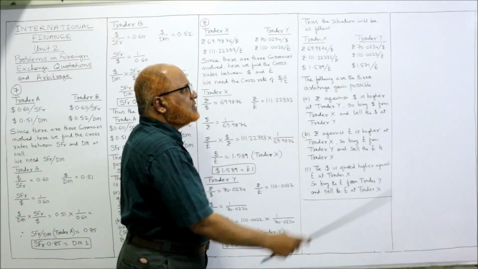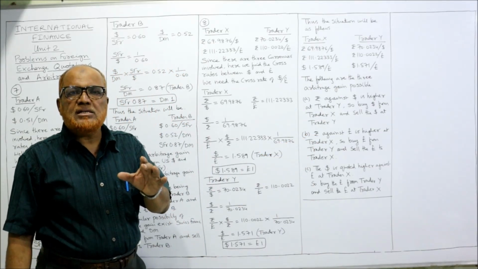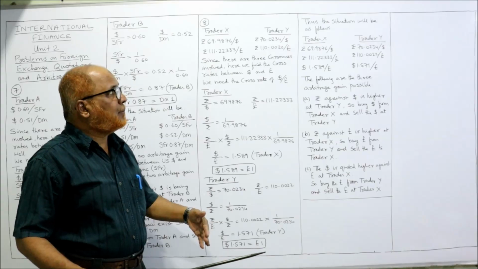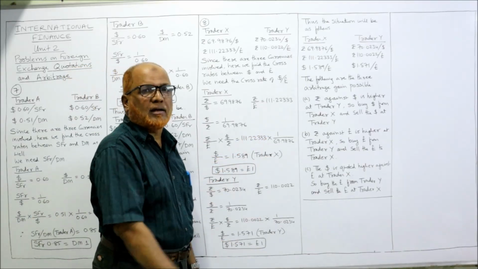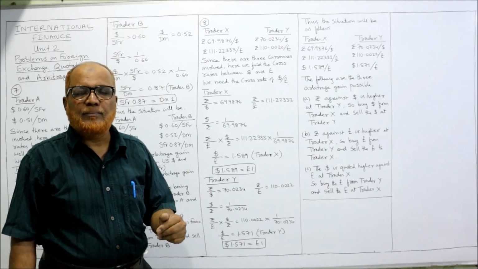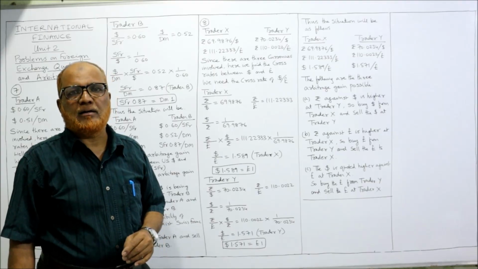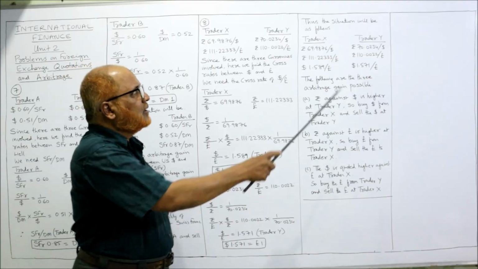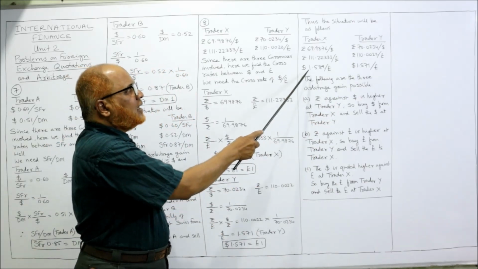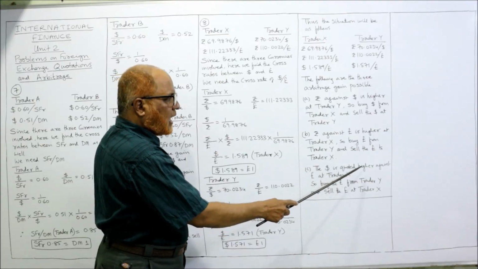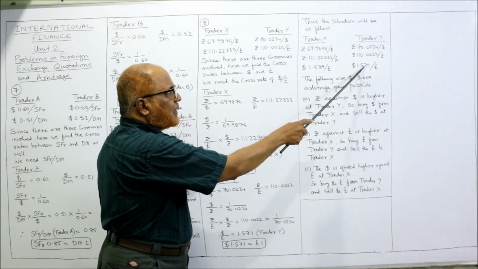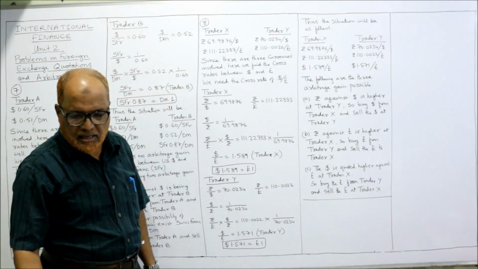Exactly similar third one also. 1.589, 1.571. The pound is cheaper at trader Y, whereas pound is higher, that means costlier at trader X. Buy the pound at cheap rate and sell the pound at higher rate. So where the pound is cheaper? Y. So we buy the pound at Y and sell the pound at X. The dollar is quoted higher against pound at trader X. So buy the pound from trader Y and sell the pound to trader X.